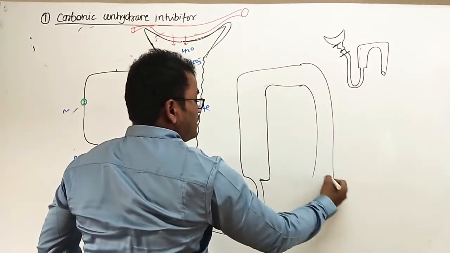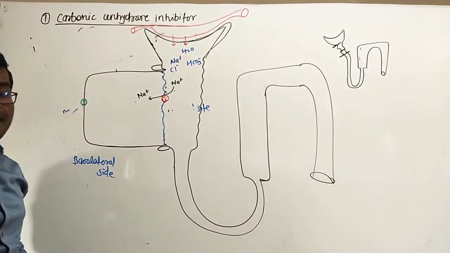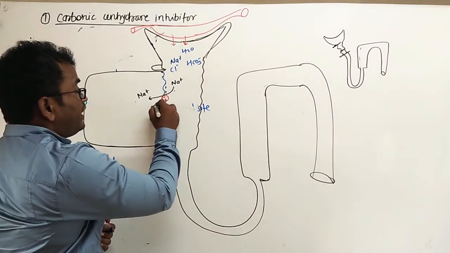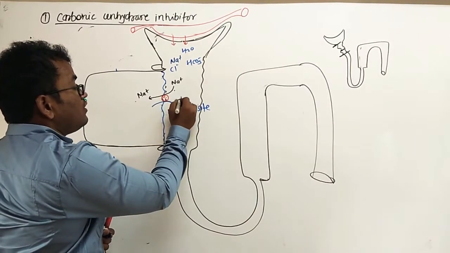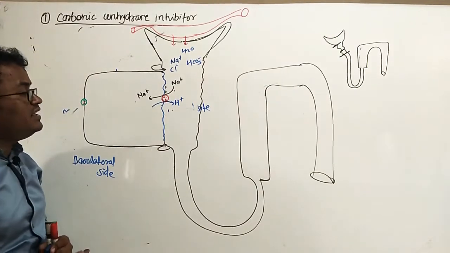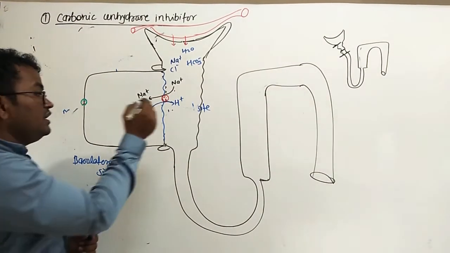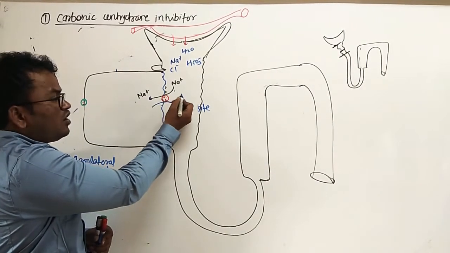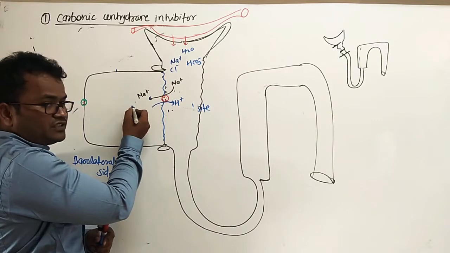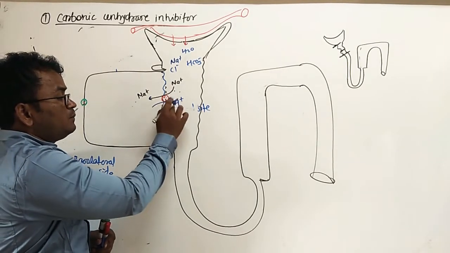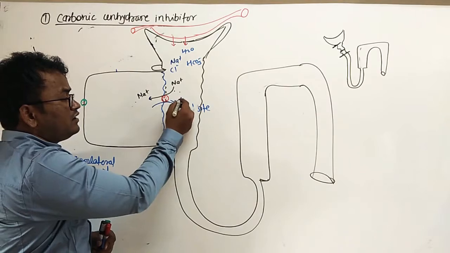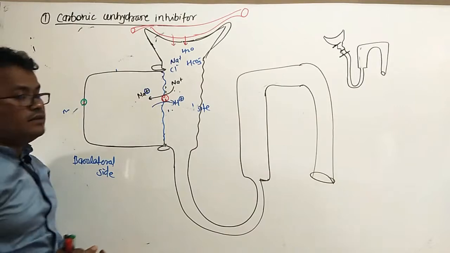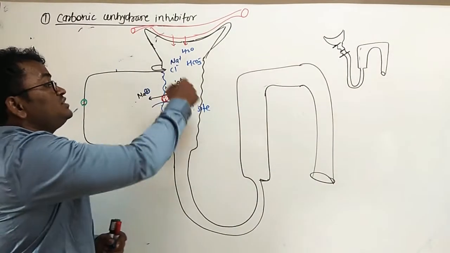That is, sodium is reabsorbed here by this protein. Another function of this protein is that it takes one proton from inside the cell out into the lumen. It takes one sodium from the filtrate into the cell, and one proton is transported into the lumen. That is, this is an antiporter.